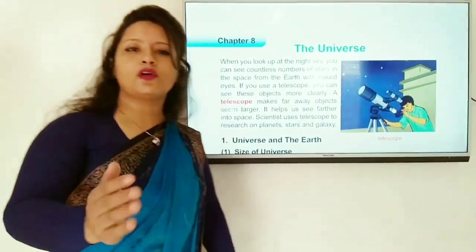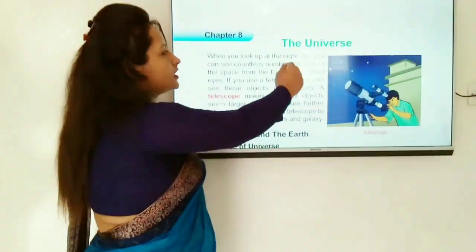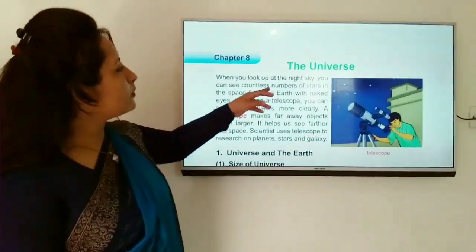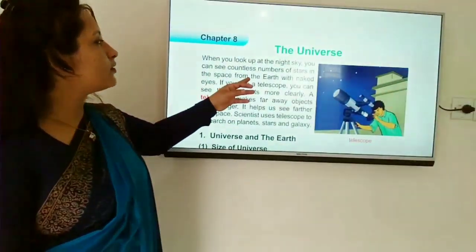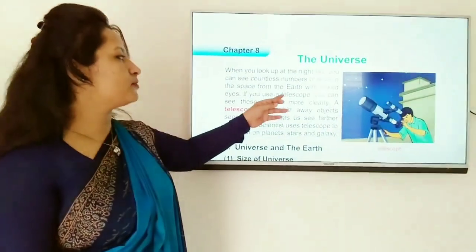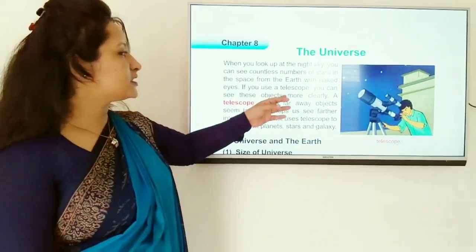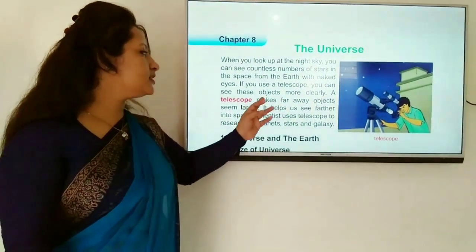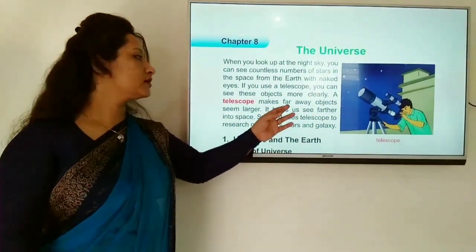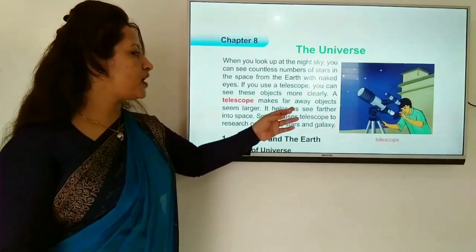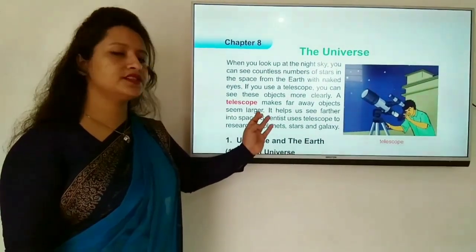Now, follow the screen. When you look up at the night sky, you can see countless numbers of stars in space from the earth with naked eyes. If you use a telescope, you can see these objects more clearly. A telescope makes far away objects seem larger.